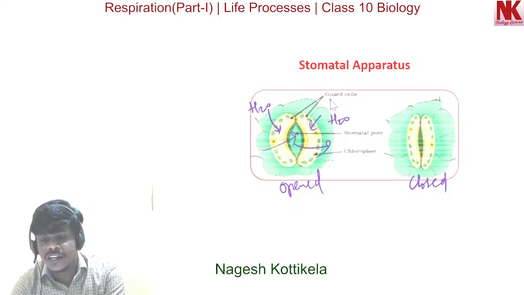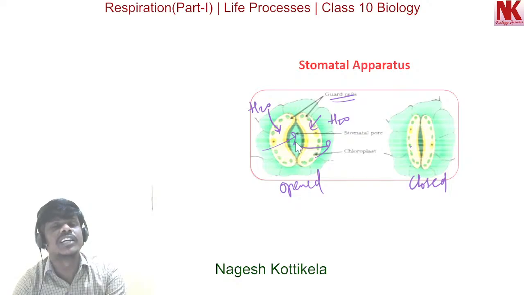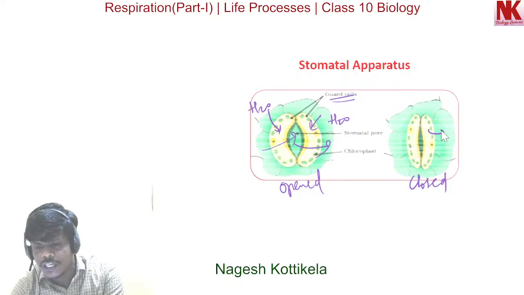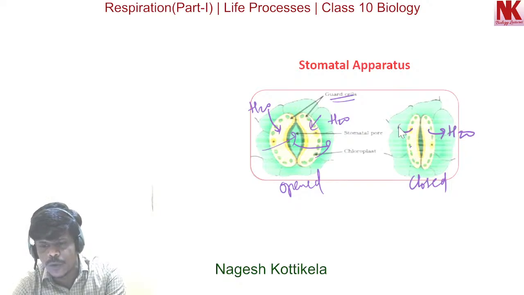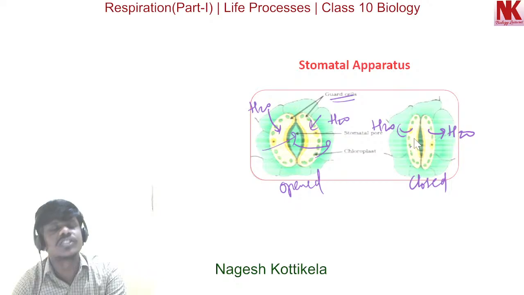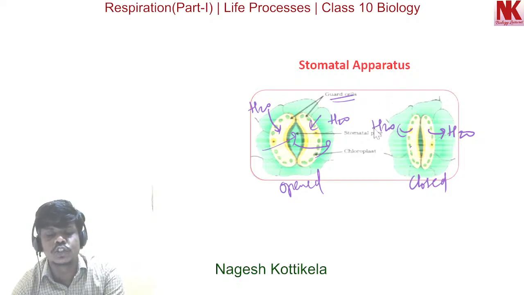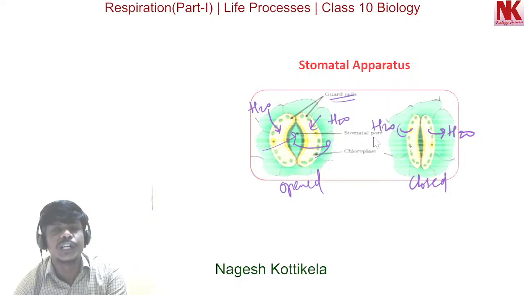Okay, so here the guard cells regulate the opening and closing of the stomatal pore. This is an opened stomatal pore, and here you can see that when water is lost from these guard cells, they shrink, and as a result the stomatal pore is closed. So this is how the guard cells regulate the opening and closing of stomatal pores, and these stomatal pores are very important during the process of gaseous exchange and transpiration in plants.